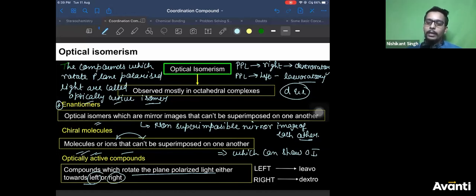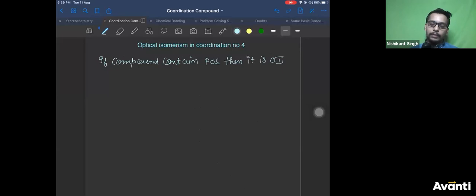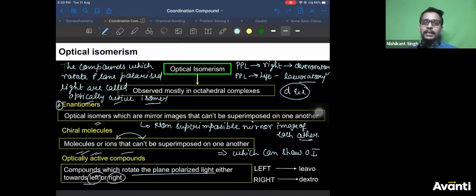Now the important part is how to identify whether a compound is optically active or not. For that, if a compound contains a plane of symmetry, then it is optically inactive. Otherwise, yes, Mahavir. These are the definitions we have done in organic also. That's why I'm not stressing too much on it.